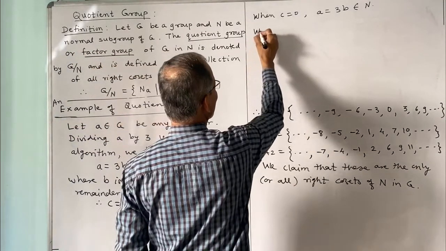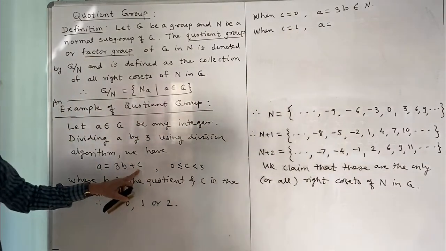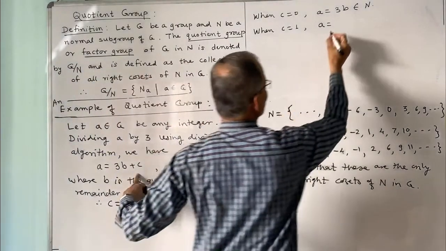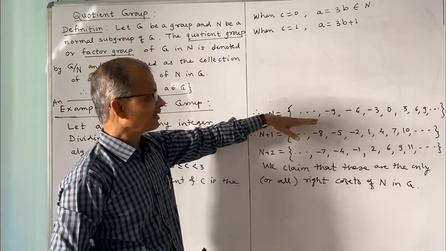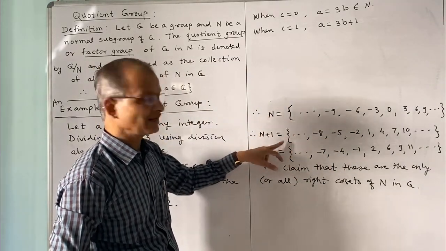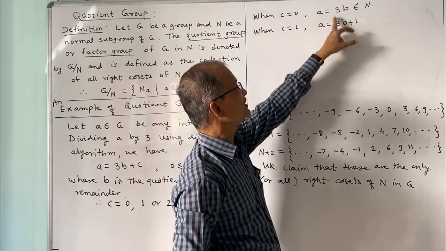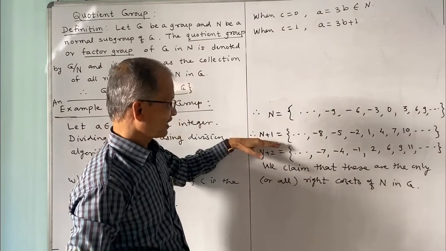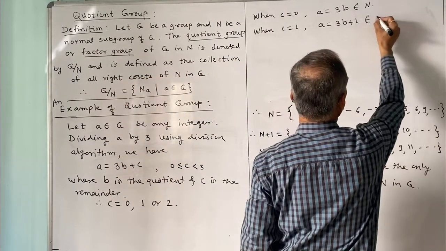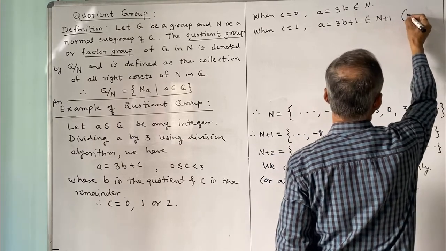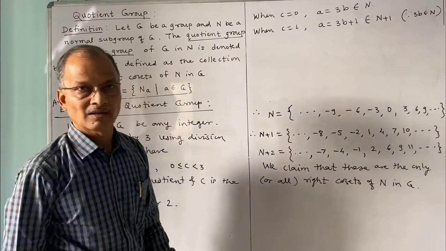Now when C is 1, the remainder is 1. What is that number? A, with C equal to 1, will be 3B plus 1. Now you see 3B plus 1, a multiple of 3 plus 1, is an element in n plus 1. Since 3B belongs to n, therefore 3B plus 1 belongs to n plus 1.